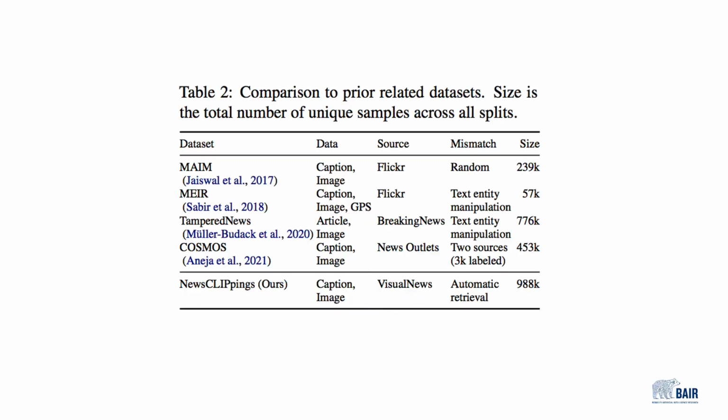There exist a number of relevant datasets for the detection of multimodal misinformation. Some works are small in size, some exhibit linguistic biases, and some are largely unlabeled. We present a fully labeled dataset with virtually no unimodal bias with almost 1 million unique pairings.